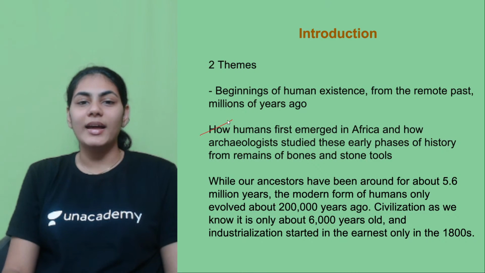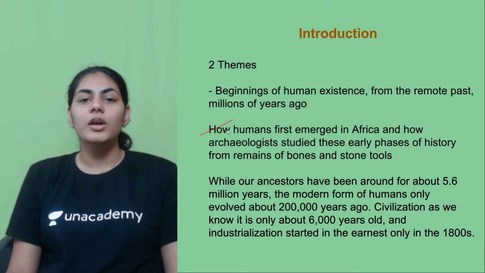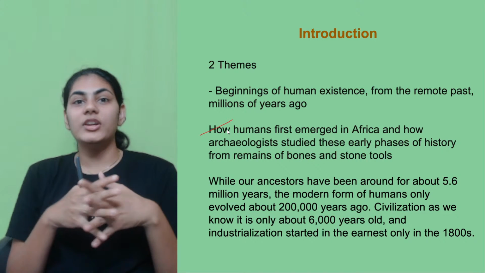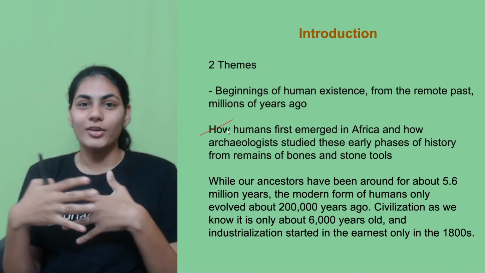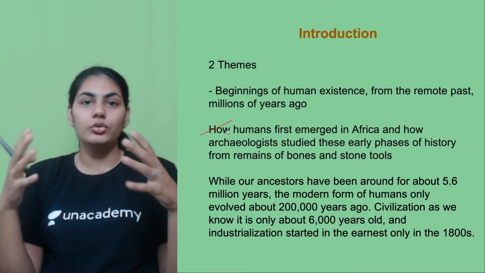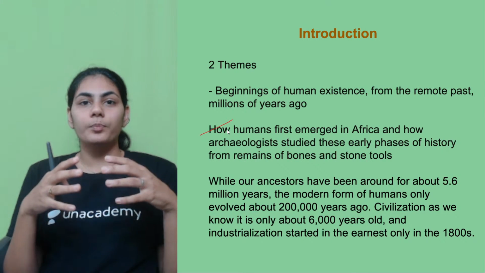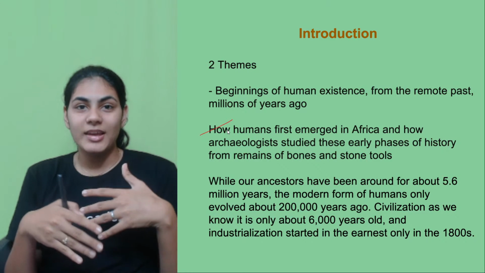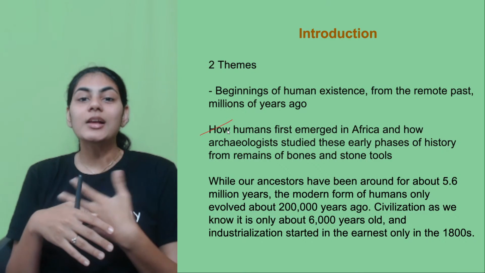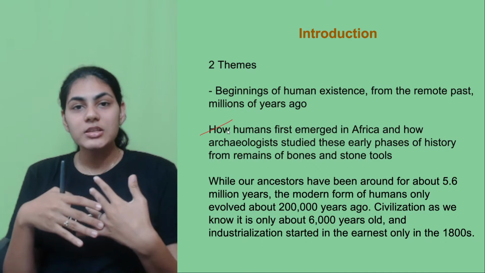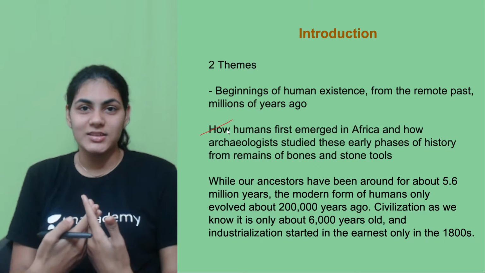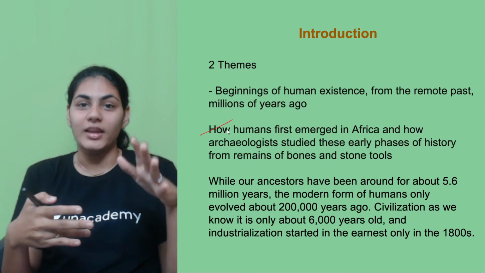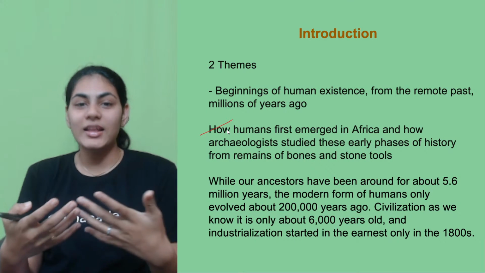So here we'll look at how the chapter deals with how humans first emerged in the continent of Africa. Back then we did not have the separation of 7 continents, right? Back then we just had a single landmass. So the area where we have the present African continent right now, that was the place where humans emerged for the first time a lot of million years ago. And we'll also look at how we know about their existence, right? Even if we go to Africa right now, we can't say, okay fine, at some point of time some humans existed.